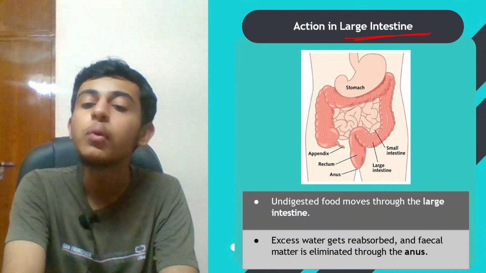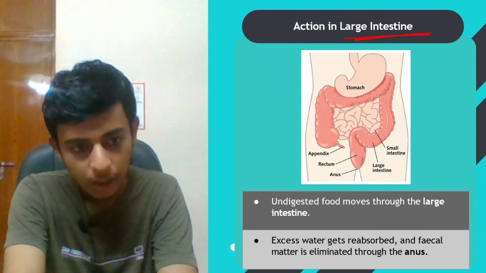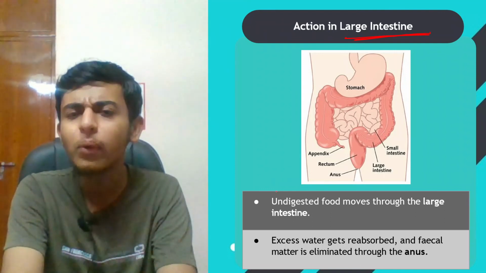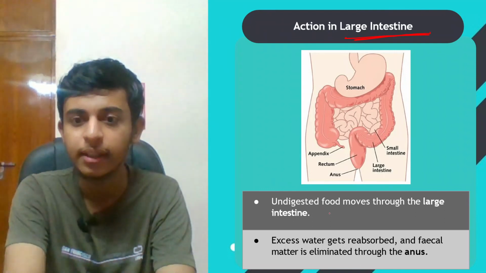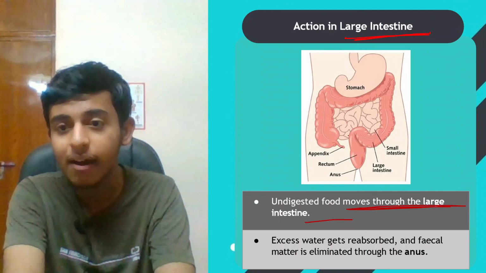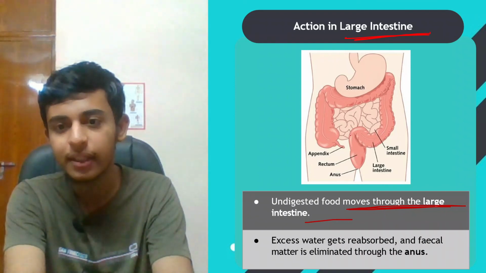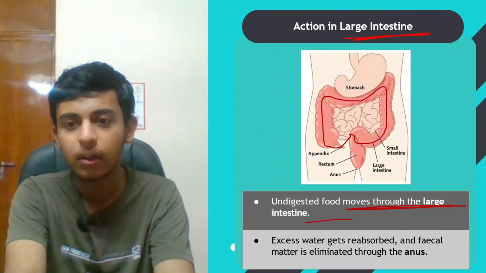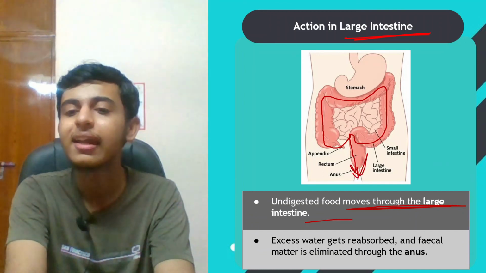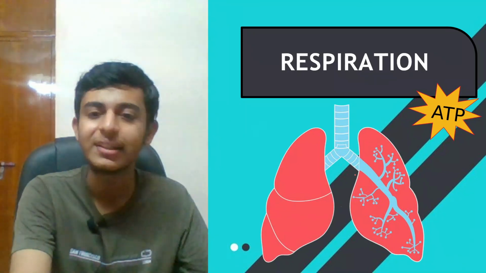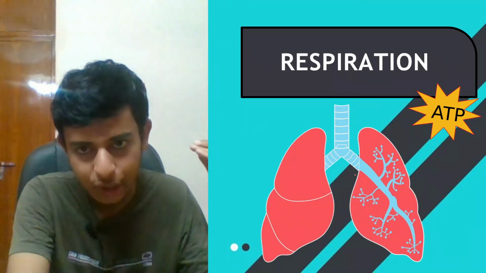जो फूड डाइजेस्ट हो गया है वो तो एब्जॉर्ब हो जाएगा. What about the food which hasn't been digested? तो वो लार्ज इंटेस्टाइन की तरफ यहाँ से मूव करेगा. Is that clear everybody? यहाँ से ऐसे मूव करेगा. This is the anus, जहाँ से fecal matter will be released. So this is known as elimination or egestion.